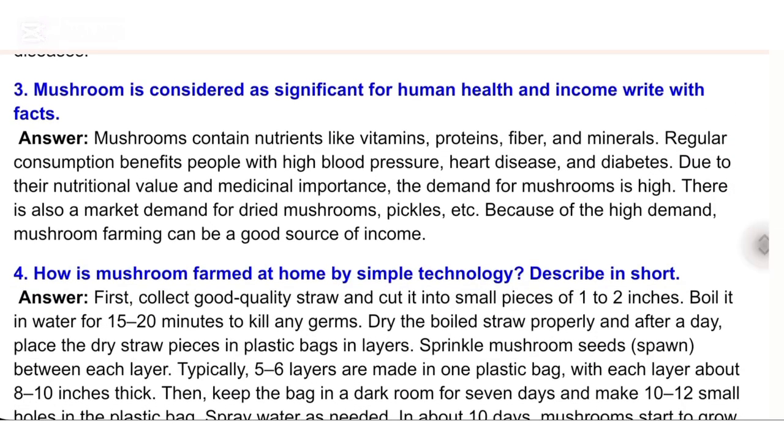There is also a market demand for dried mushrooms, pickles, etc. Because of the high demand, mushroom farming can be a good source of income.